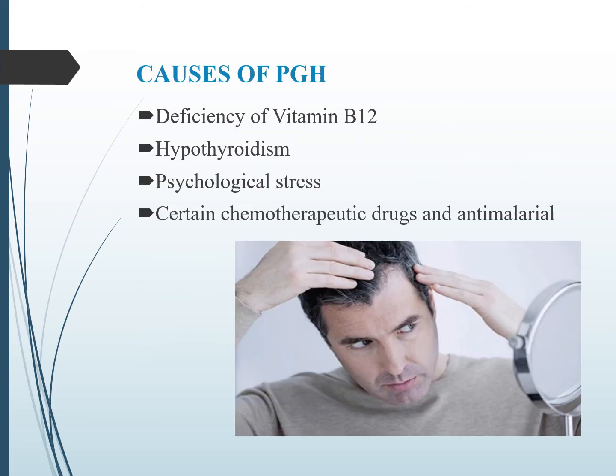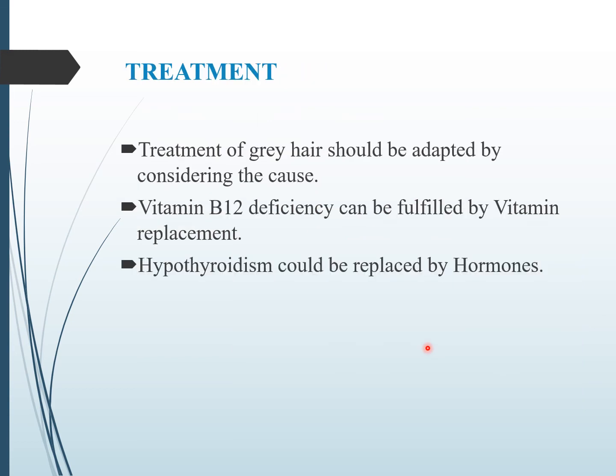Causes of premature grey hair: there is deficiency of vitamin B12. Those who suffer from pernicious anemia have grey hair before the age of 50. In hypothyroidism, T3 and T4 have a main role in the melanogenesis process. Psychological stress, certain chemotherapeutic drugs and anti-malarials affect the tyrosinase enzyme and affect the pigmentation of hair.